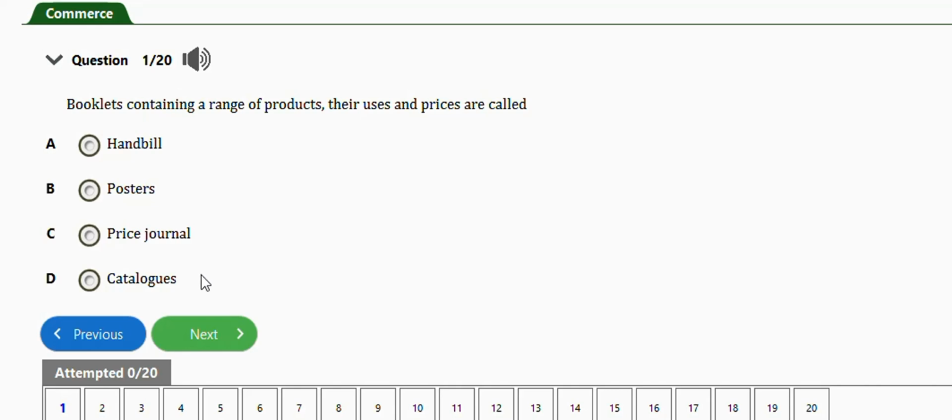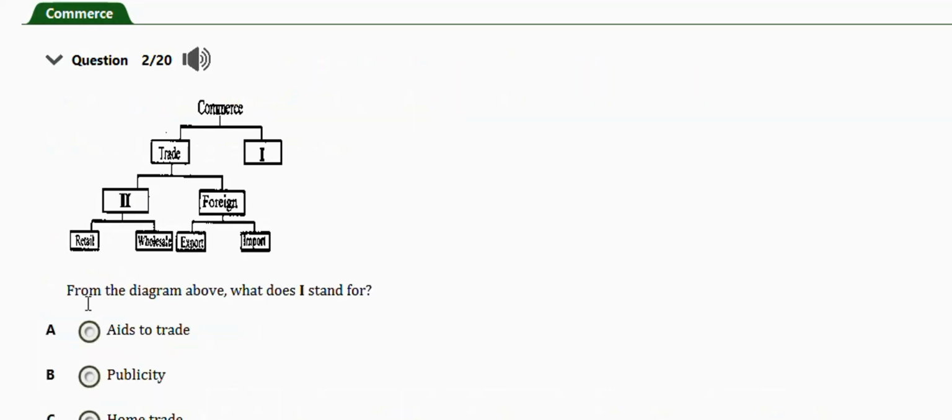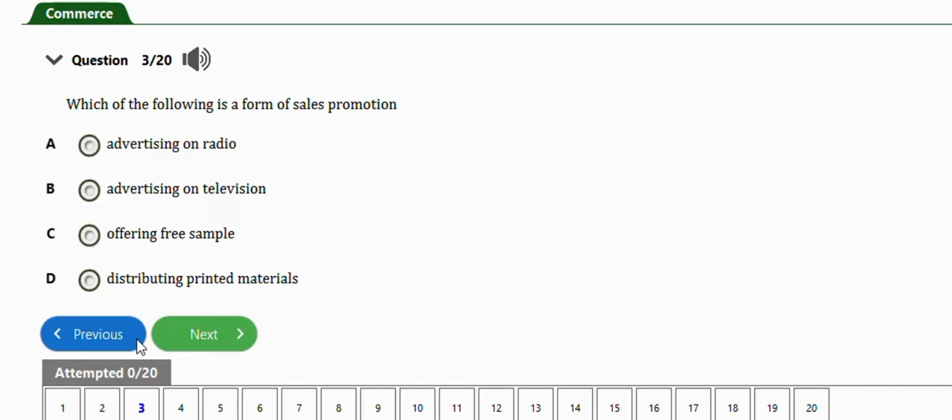Very important guys. Next question, this one says, from the diagram above, what does I stand for? So guys, take note of this question. I stands for Aids to Trade, option A. Okay, next question, this one says, which of the following is a form of sales promotion? We have advertising on radio, advertising on television, offering free sample, distributing printed material. The right answer is option C, offering free sample.